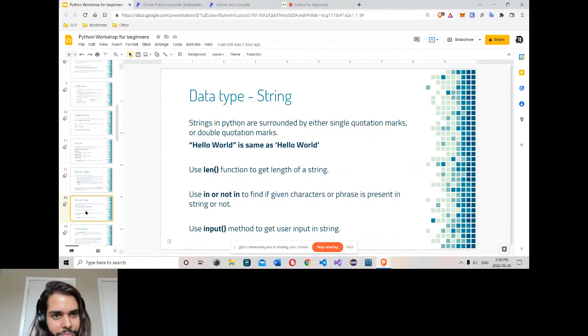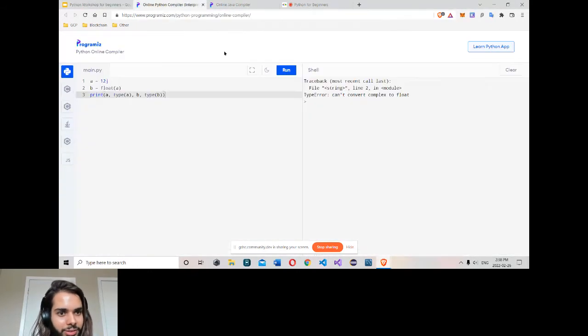Now for string. Same thing, you can define it with double quote or with single quote. Hello. I should have the same thing again.